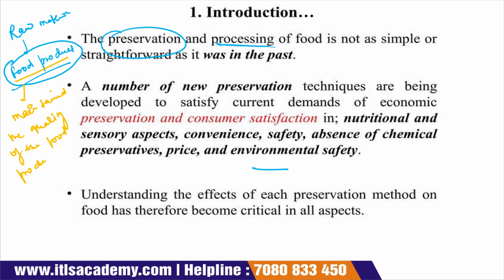We have to increase the shelf life, and the main aim is to maintain its quality. Suppose the shelf life is increased, but its quality is not maintained and it causes disease in human beings, then it does not come under the category of food preservation. If we maintain the food preservation, at the same time we have to maintain its quality.